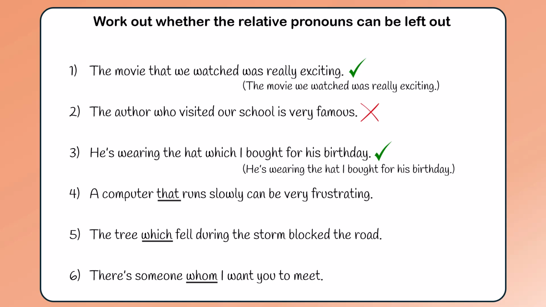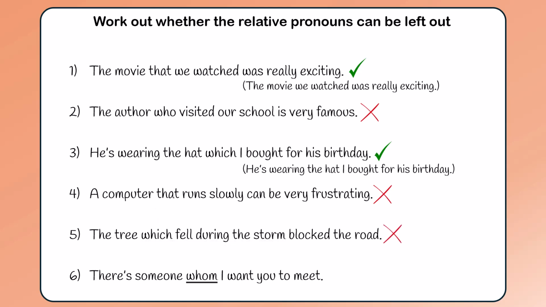Number 4. Here's the relative clause. The subject of the clause is that, which refers to a computer. This is a subject relative clause, which means that can't be left out. Number 5. Here is the relative clause. Which refers to the tree. Which is the subject of the relative clause. We can't leave out which.